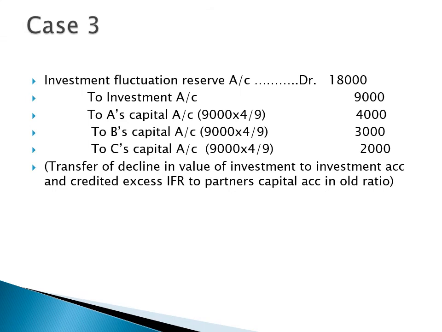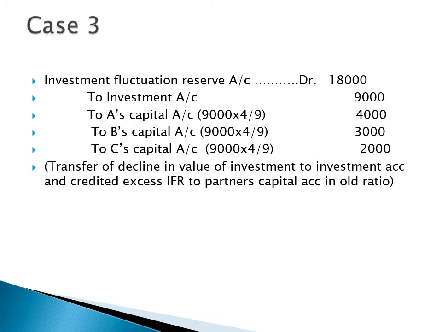But in case number 3, the market value of investment was 1,91,000. The fall in the value of investment is 9,000. So the value of investment decreased by 9,000.